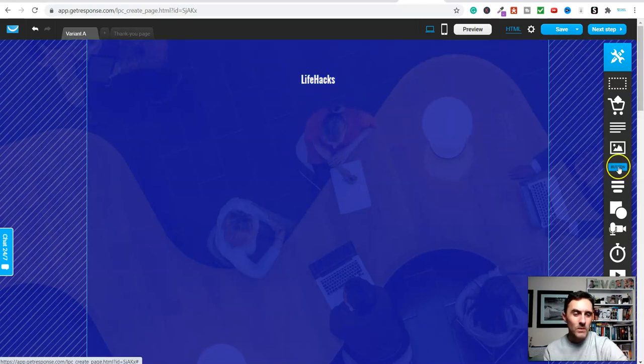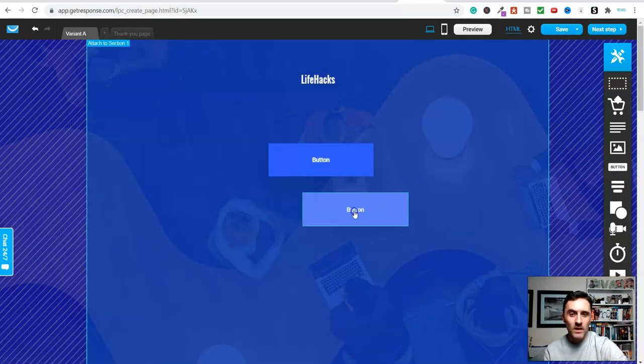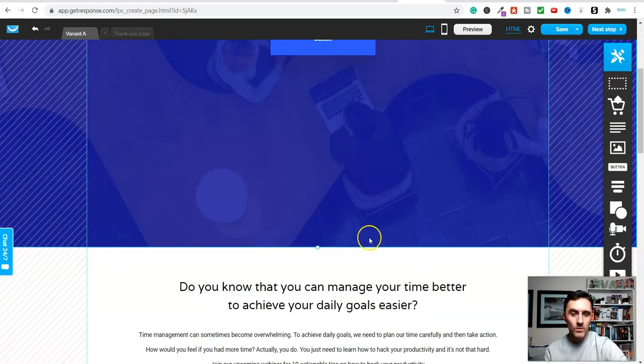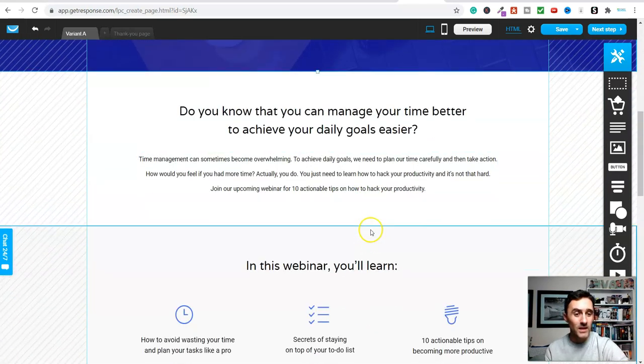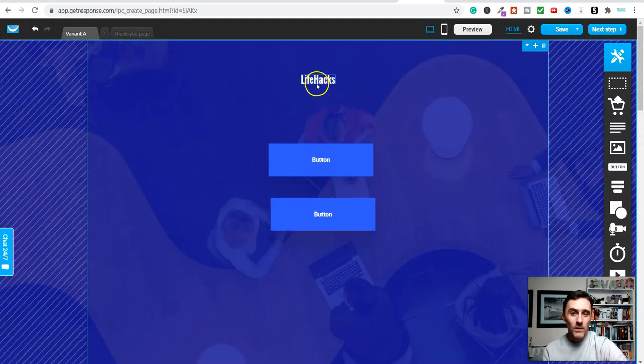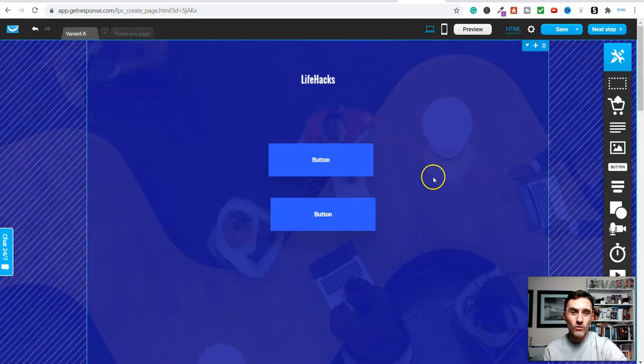Now, we've got a blank page here, so if I don't want this up here, I can get rid of this as well. Now I'm just going to click on button. I'm going to drag this over here. Okay, I'm going to get another button and drag this over here too. So we have got 2 buttons. And look, if you want to grow an email list at a later date, you absolutely can do. Now at this moment in time, this is how it looks. So now you can see how this works. It's drag and drop simple.